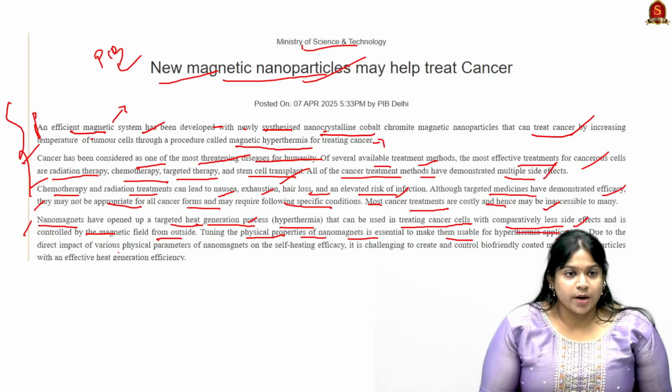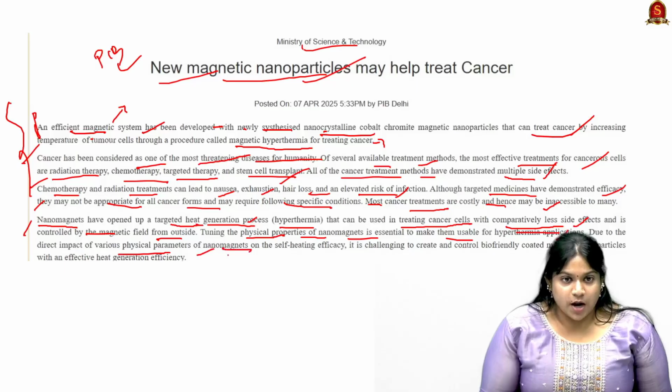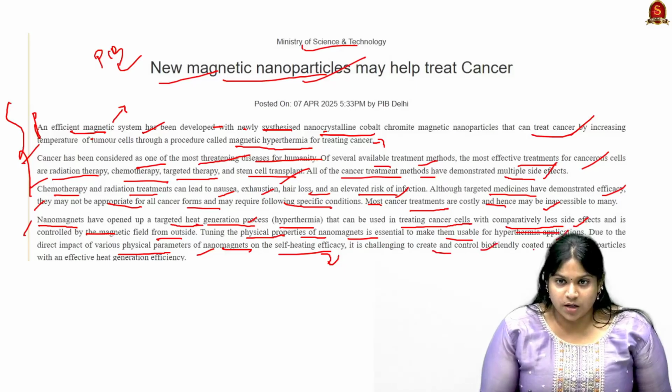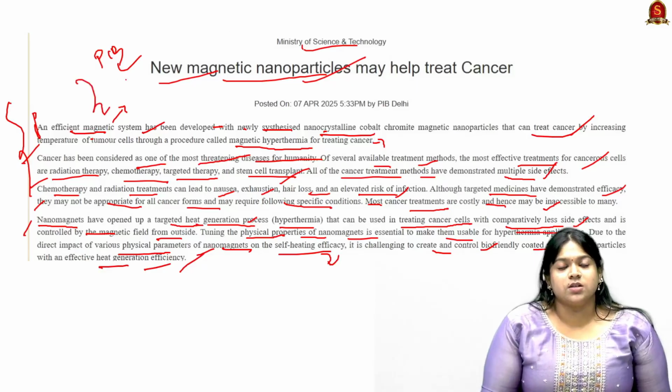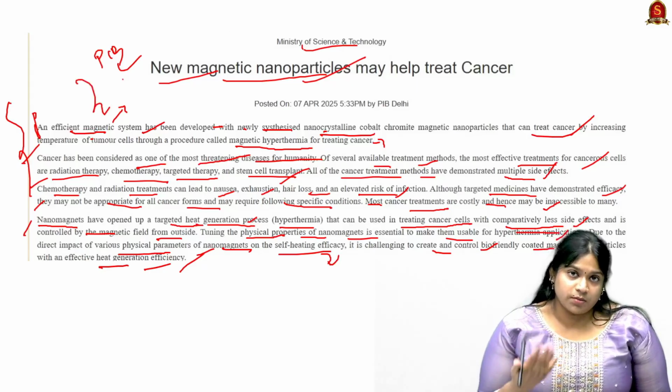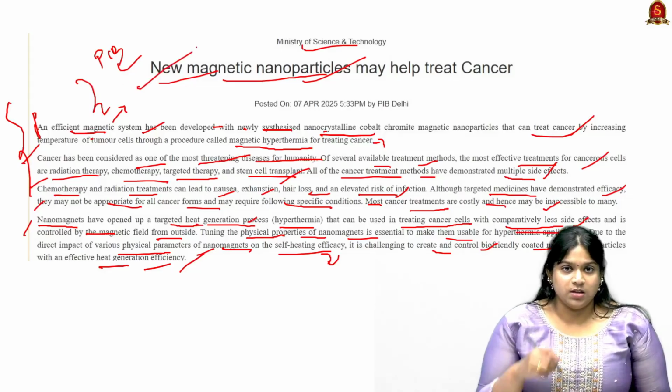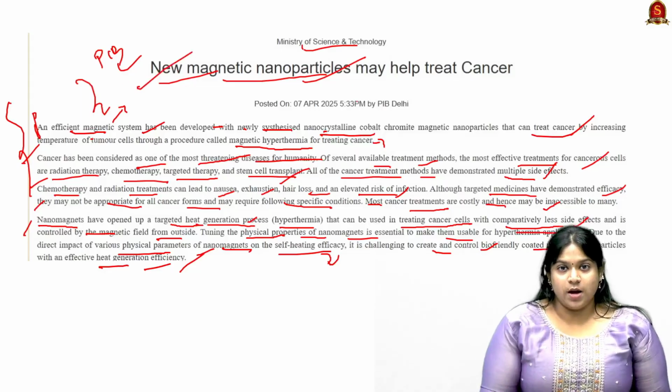Due to the impact of various physical parameters of nanomagnets on self-heating efficiency, it is challenging to create and control biofriendly coated magnetic nanoparticles with an effective heat generation efficiency. Through the news we know how it is cost effective, and at the same time it has the potential to help treat cancer.